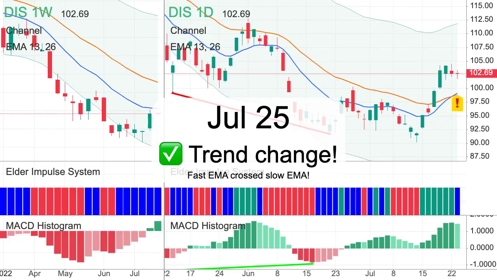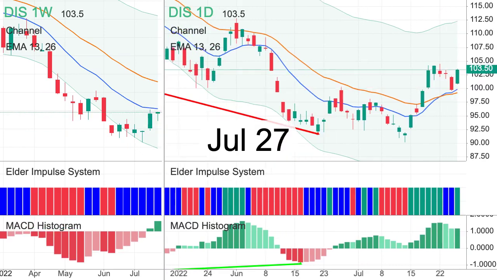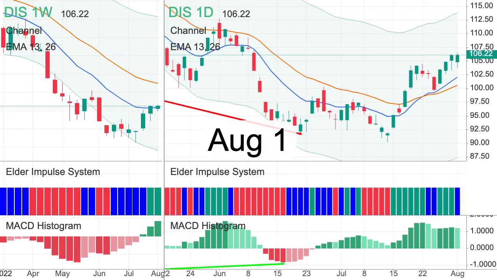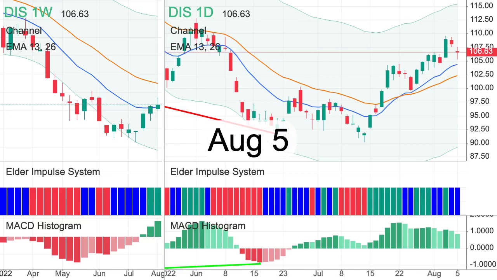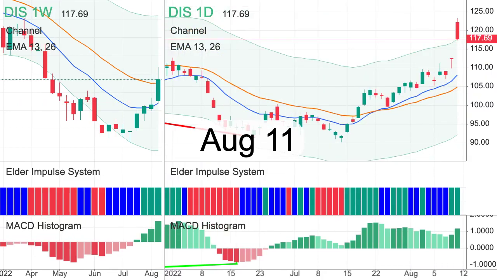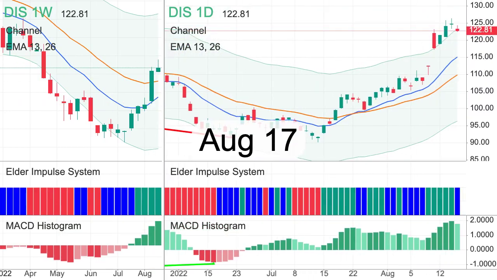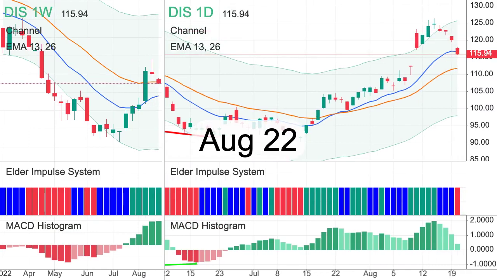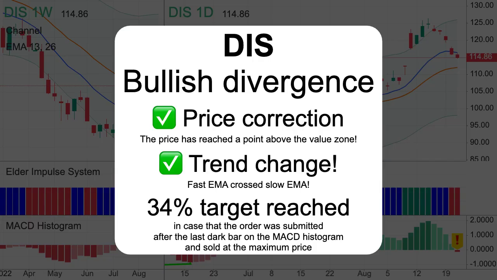Fast EMA crossed slow EMA. MACD histogram crossed the zero line. 34% target reached.